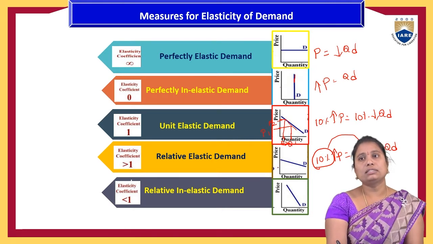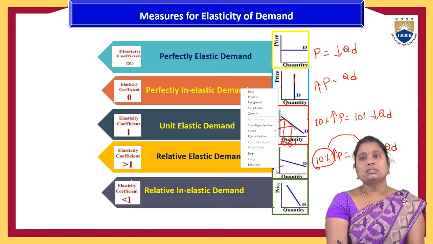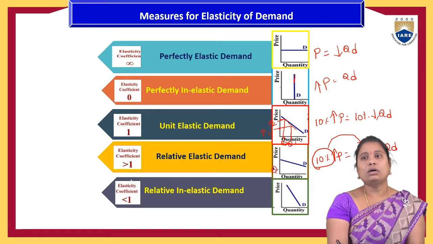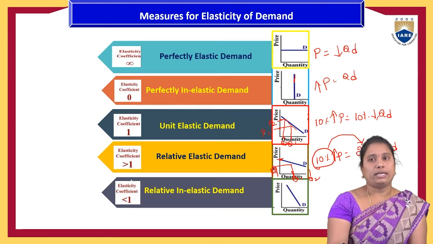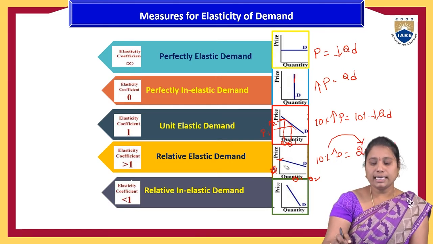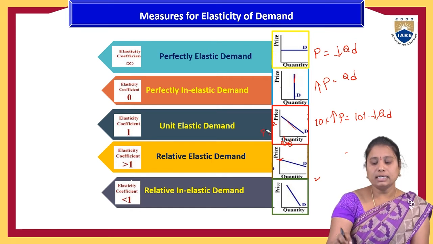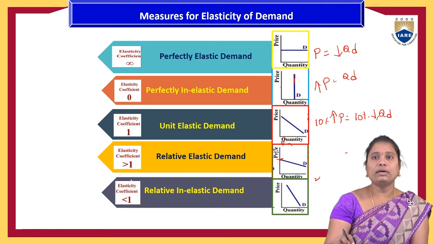So that is called, so people were purchasing the Q1 quantity at P1 price. This is the one. A small change may lead to a larger change in the quantity demanded of a product. So that is the relatively elasticity of the demand. Here the economic coefficient will be more than 1, greater than 1.